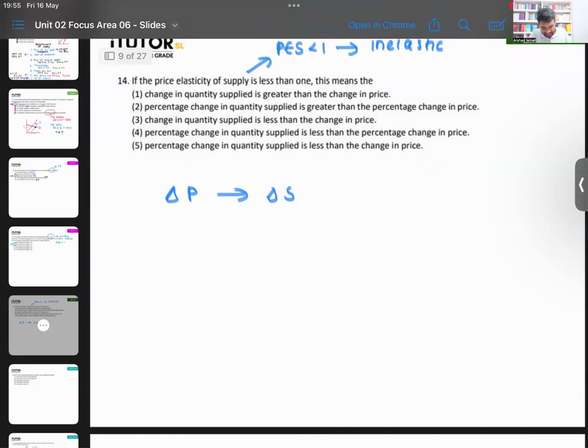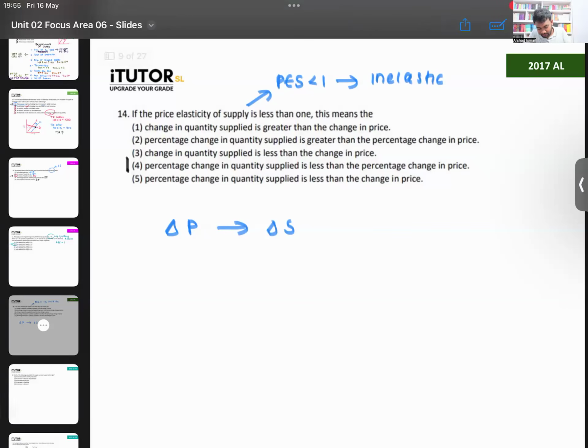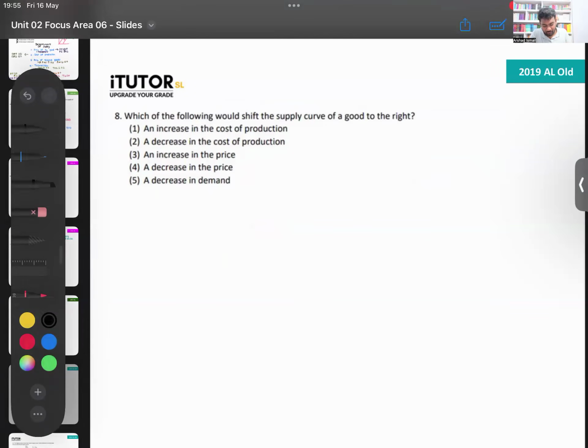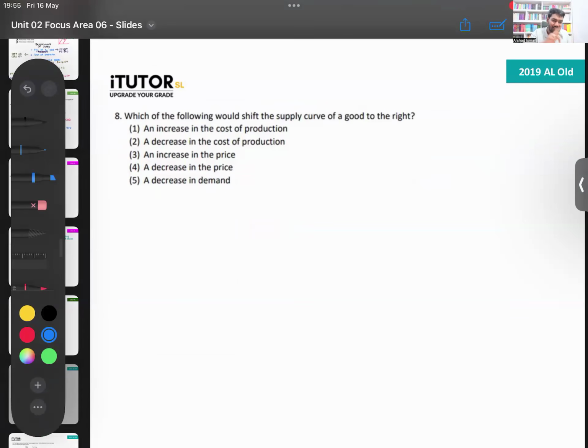Sorry, this has not got saved. So the answer for this is number 4. Then we go to the next one. 2019, the old syllabus one. I'm not sure if this is there in your paper, but it's a very easy one. Same question as before, turned a little.